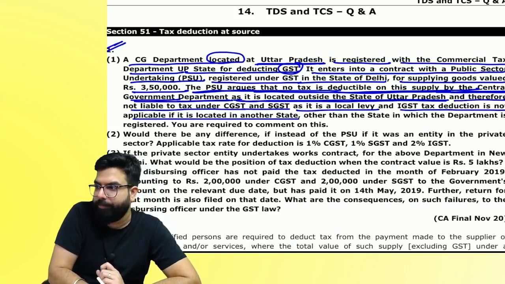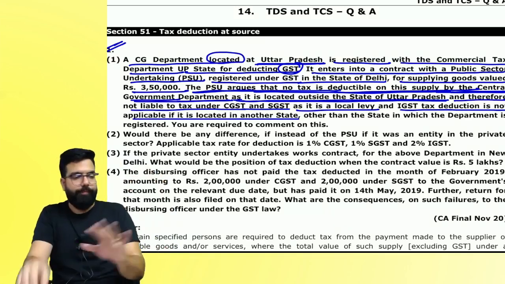He's telling nonsense. People, you have to read the question. Why is TDS not required?